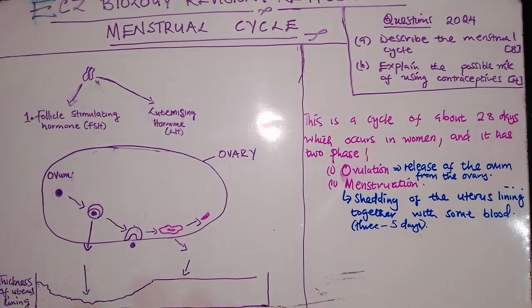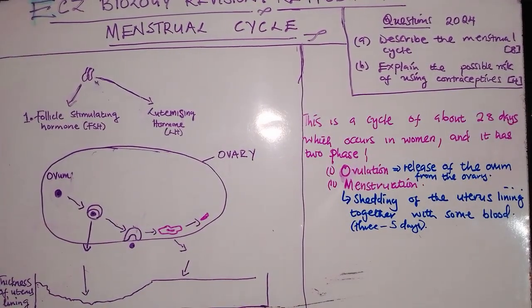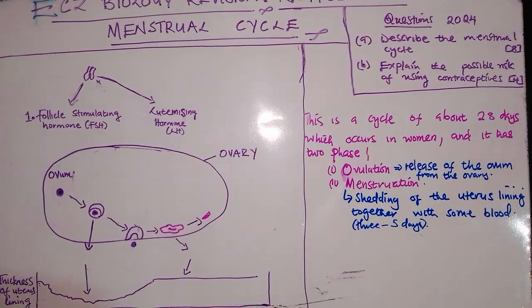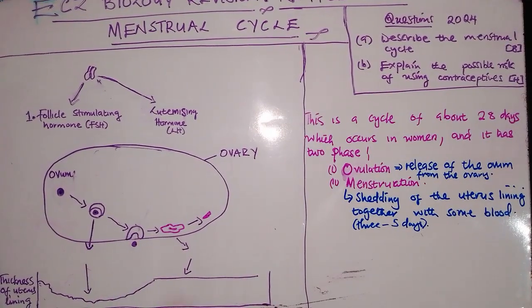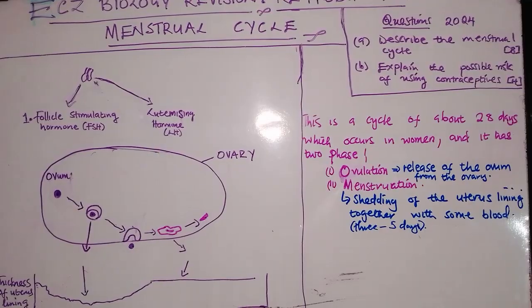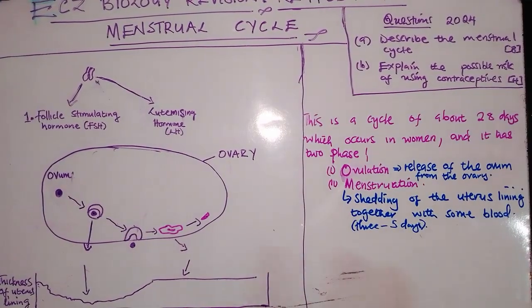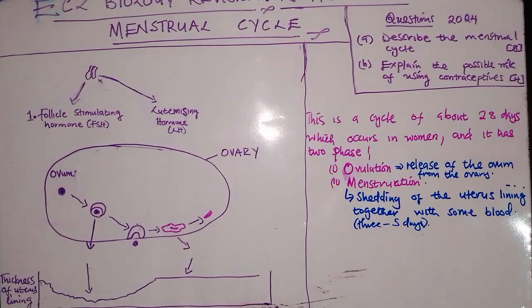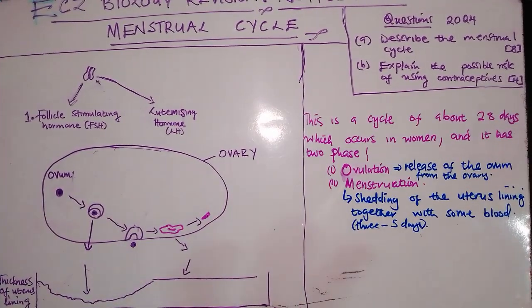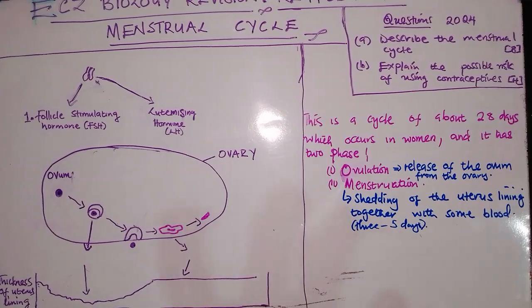I will encourage you to pay particular attention as we start looking at the diagram. So now we are saying that the cycle has two stages: the ovulation phase and the menstruation phase, which occur approximately 14 days apart.